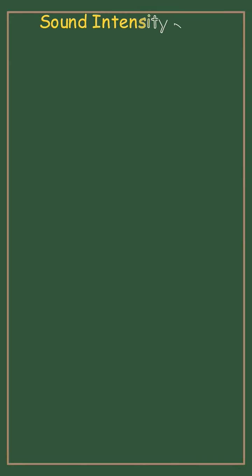A space shuttle taking off generates 150 decibels near the launch pad. A car horn at 1 meter produces 110 decibels. What is the ratio of their sound intensities?